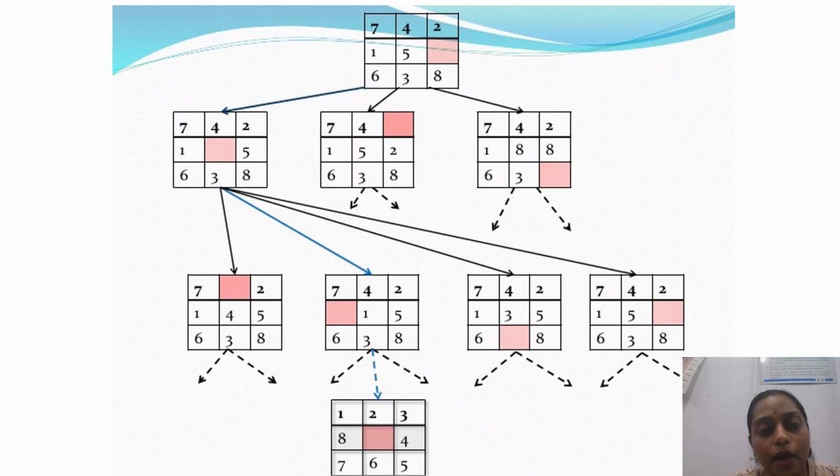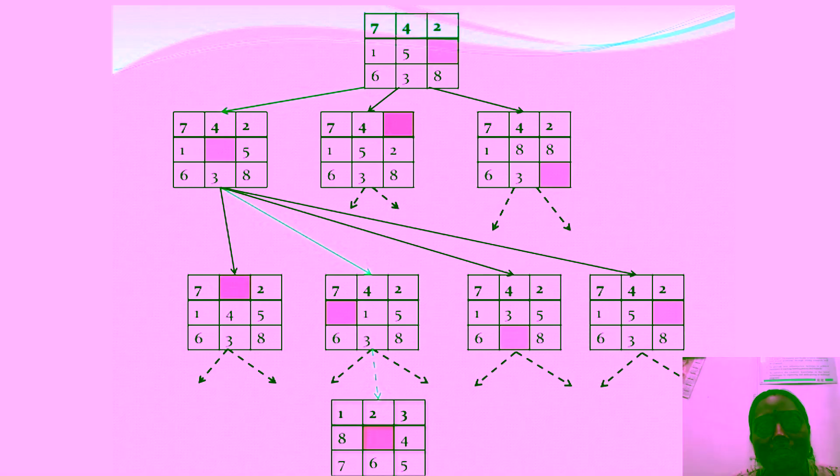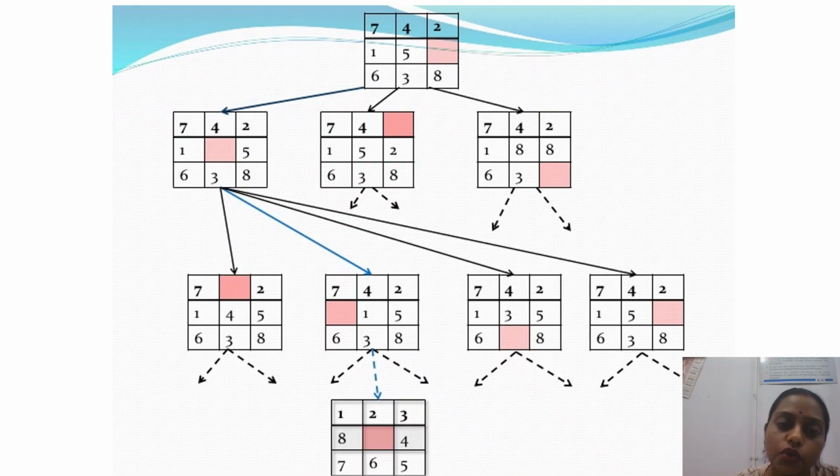Again, as the pink blank tile is in the middle, another four states could be generated. So these four states are generated from this particular intermediate state. Right now this intermediate state is my current state. If it is generated, then 4 should come over here, and if it is moved to the left, then this state is generated.